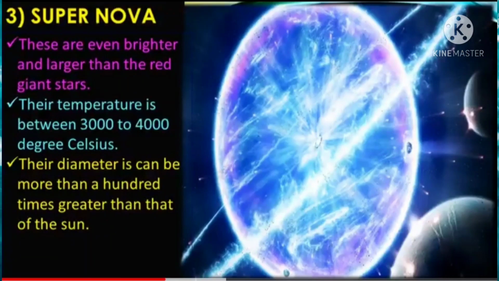Now the next type is supernova star. These are even brighter and larger than the red giant star. Their temperature is between 3000 to 4000 degrees Celsius. Their diameter can be more than 100 times greater than that of the sun. So that is a supernova star.